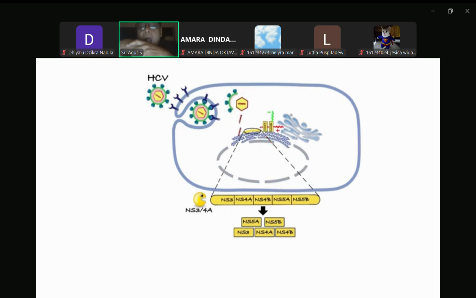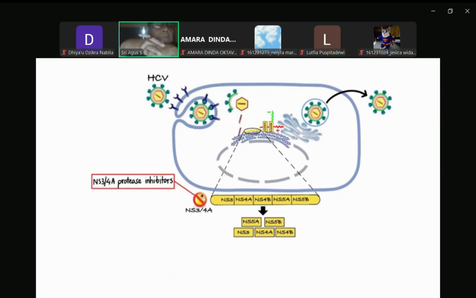Finally, newly replicated viral RNA is encased between membranes derived from lipid droplets and endoplasmic reticulum, and then released from the infected cell by exocytosis. Now, current hepatitis C treatments are made up of combinations of drugs called direct-acting antivirals that are classified into 3 groups. The first group includes the inhibitors of NS3,4A protease.